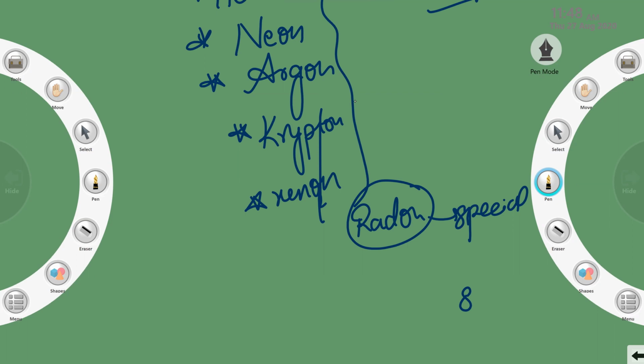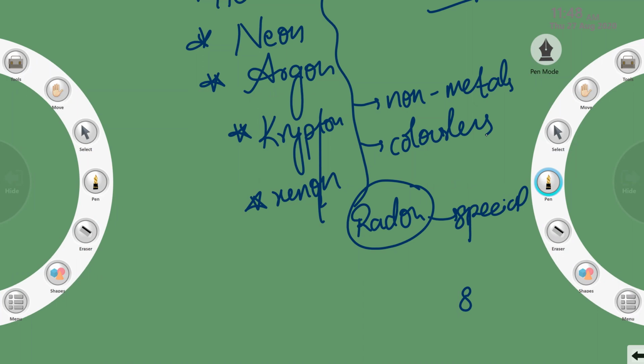Right. So let us understand the properties of noble gases first. Noble gases are non-metals and they are colorless. Till now, the elements we have studied have some color: pale yellow, reddish, bluish or purplish.